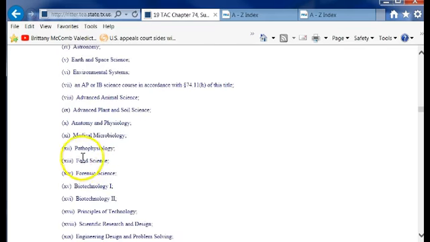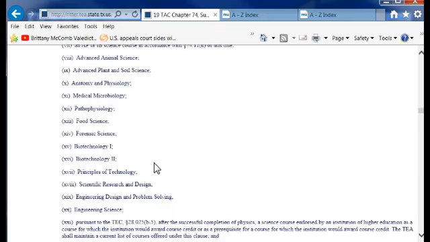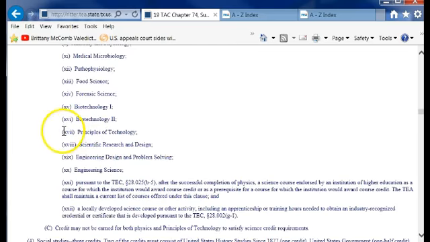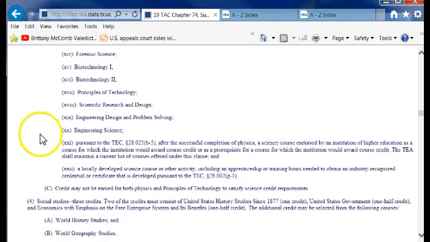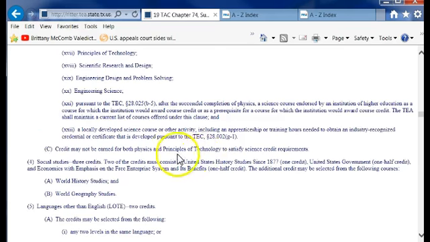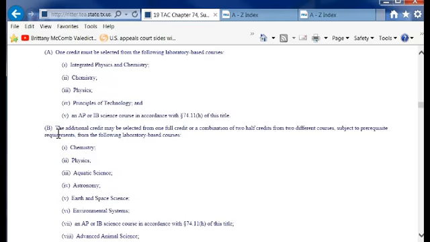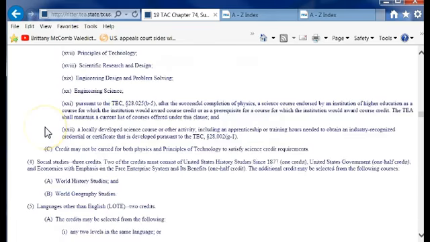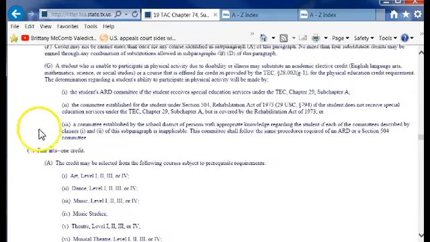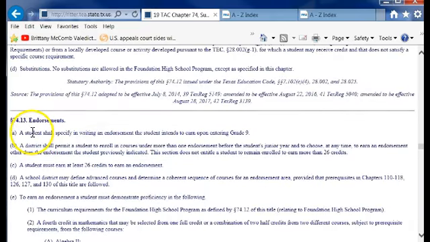Once you get down here around pathophysiology, anatomy and physiology, and animal and advanced plant and soil science and advanced animal science, those are CTE sciences. If you want to learn more about that and how that's funded, we do have a funding webinar that we're creating as well. Once again, note about the physics and the principles of technology. So that is the basic for the 3 credits that we need in order for a student to graduate with science.